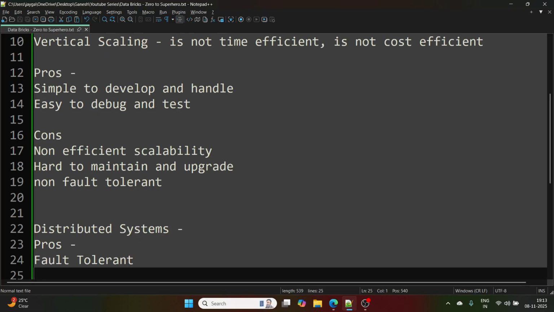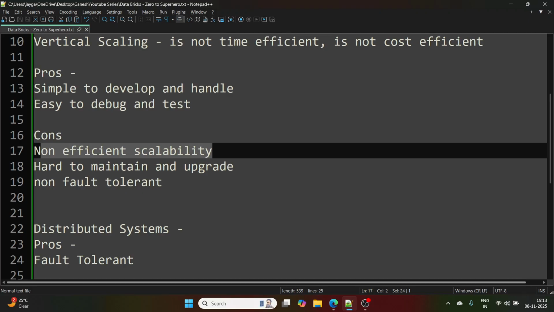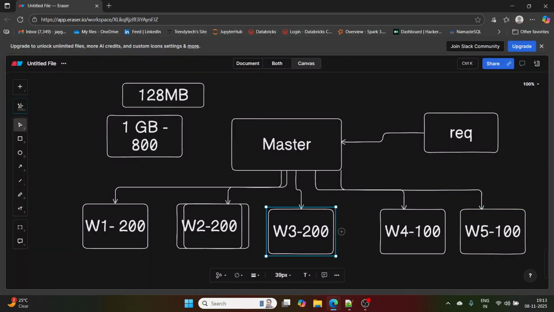Then the second thing, what was there? Non-efficient scaling. Here it is efficient scaling. If I want to add one more block under this master, where it is having 200 records, the new worker will take 100 records.